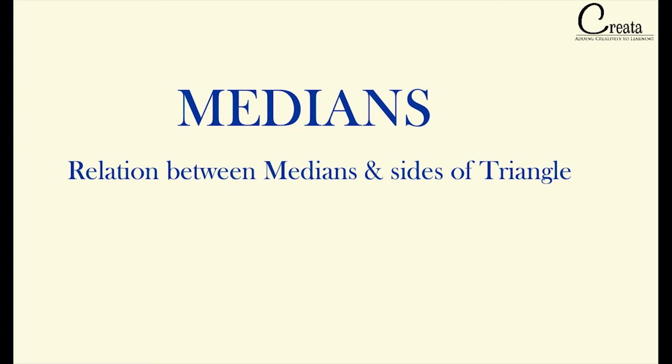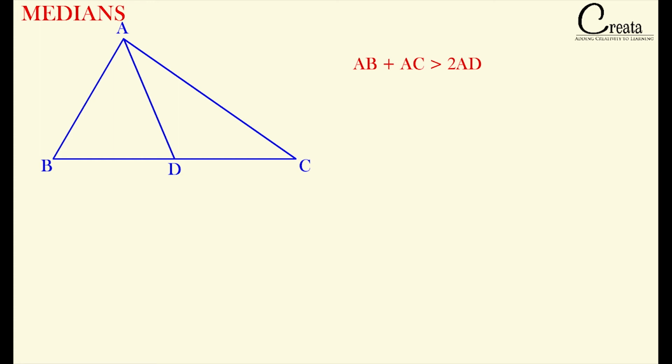The first relation is that AB plus AC is greater than twice of AD. Here AD is the median and AB and AC are the two sides of the triangle. As per this relation, if we add two sides, say AB and AC, then the addition of these two sides is always greater than twice the median which is between those two sides.